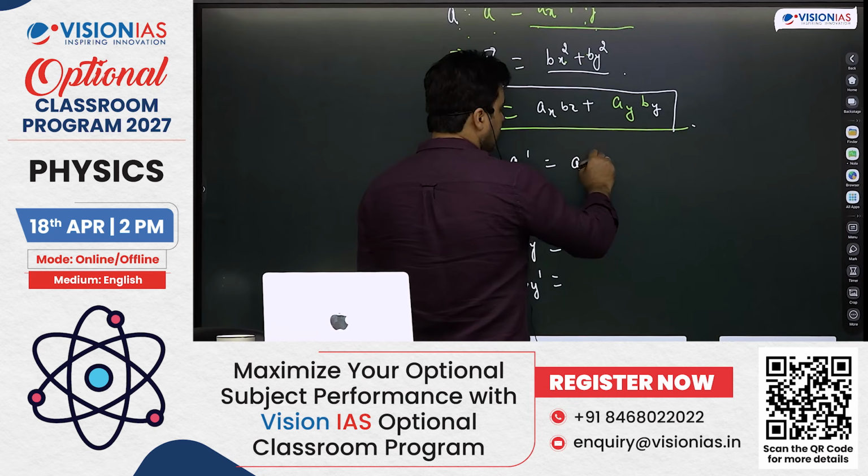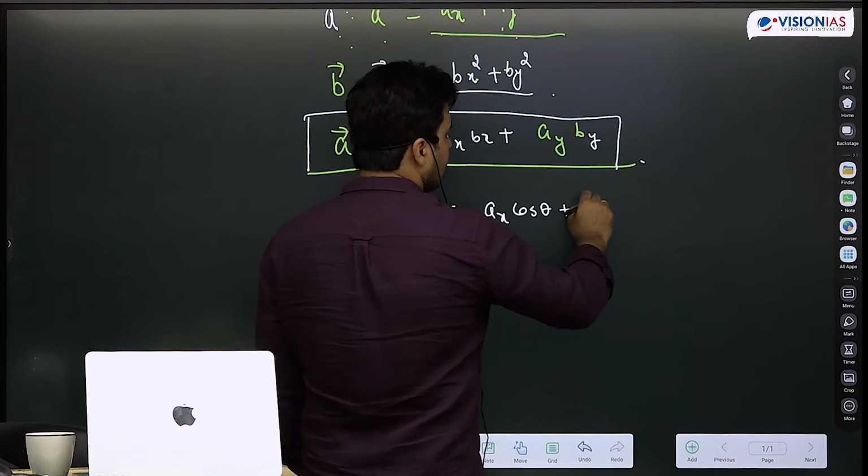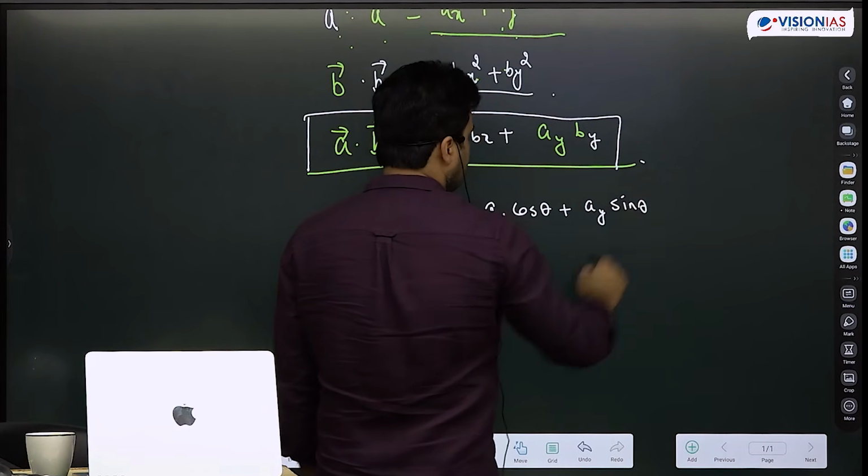मैंने बताया क्या होगा, ax dash will be ax cos theta plus ay sin theta.